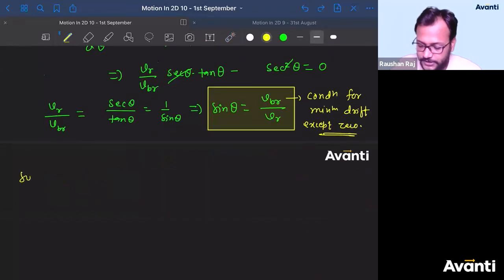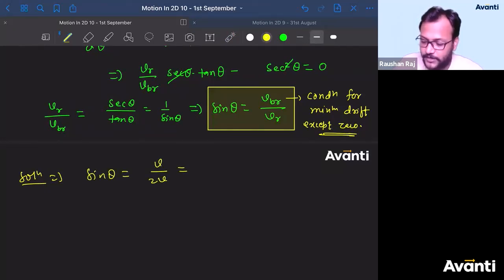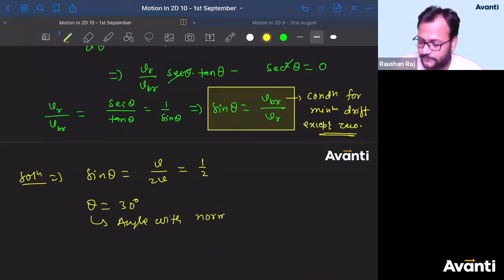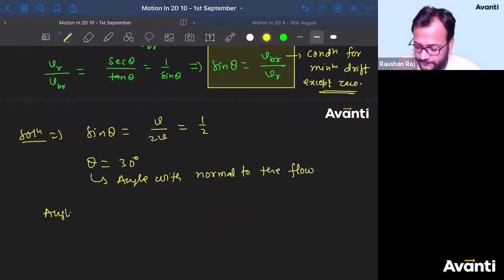So solution to the above question: sin theta is equal to V divided by 2V, which is equal to 1 by 2. Theta is equal to 30 degrees. This is the angle with normal to the flow. So what will be the angle with flow of the river?